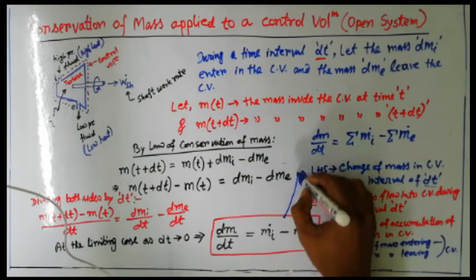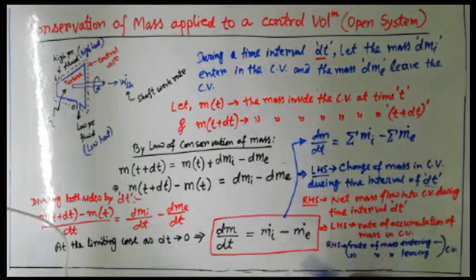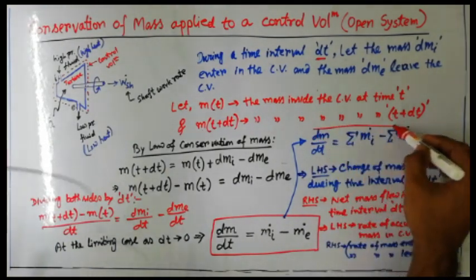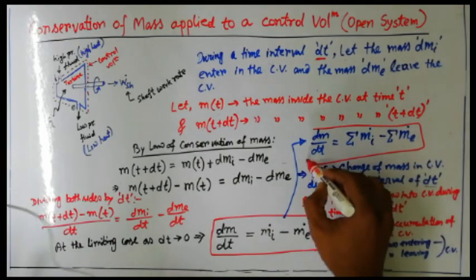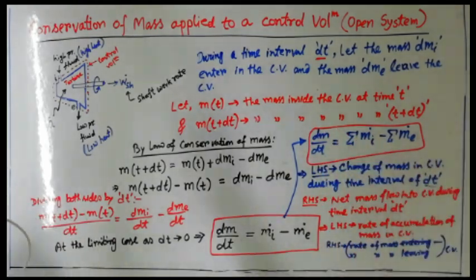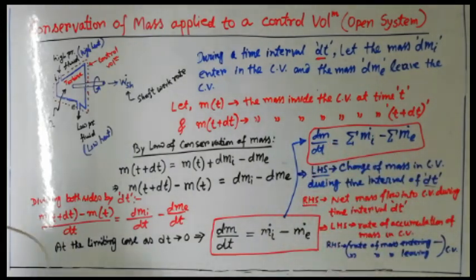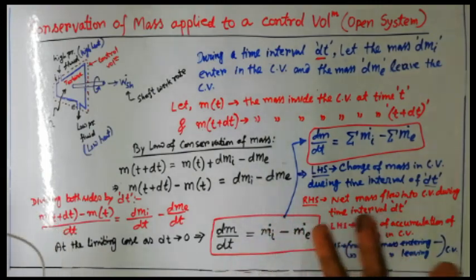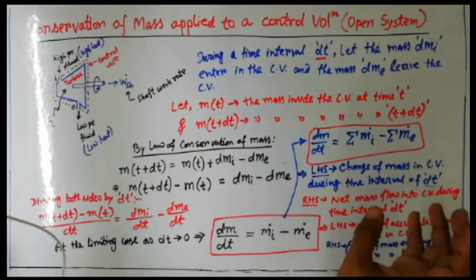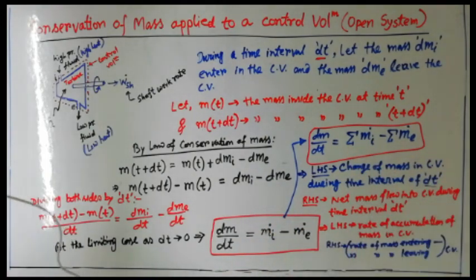So this equation is valid while multiple inlets and multiple exit points are there. Obviously the total mass flow rate incoming and the total mass flow rate outgoing, the subtraction of these two will give you the rate of mass accumulation with respect to time for that control volume.